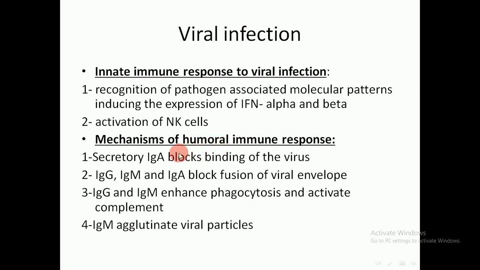And the humoral immunity consists of the secretory IgA, which is present in the mucous membrane and in the secretions, and this blocks the binding of the virus. And the other antibodies are the IgG and the IgM, which block the fusion of the viral envelope with the host cell. In the primary immune response, it is the IgM, while in the secondary immune response, it is the IgG.